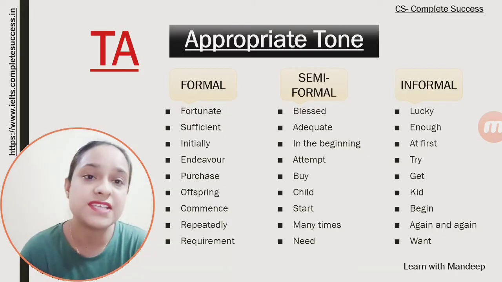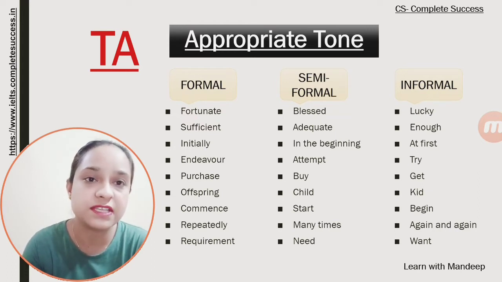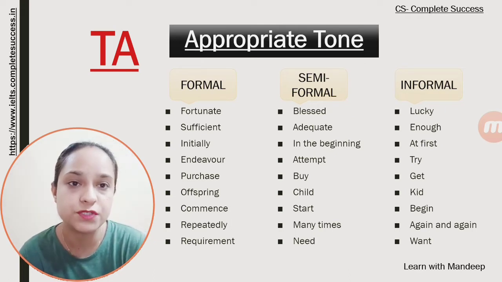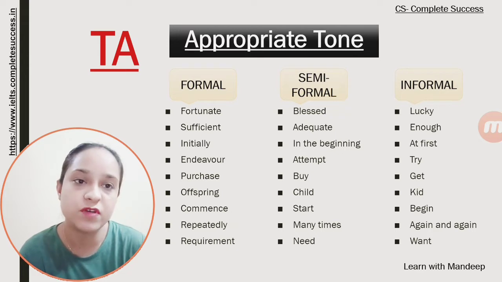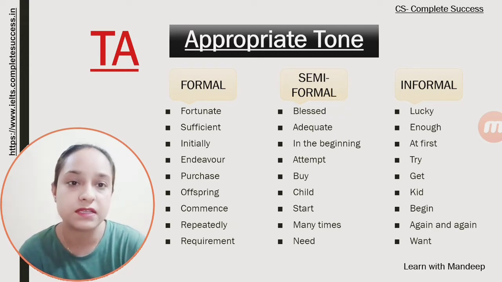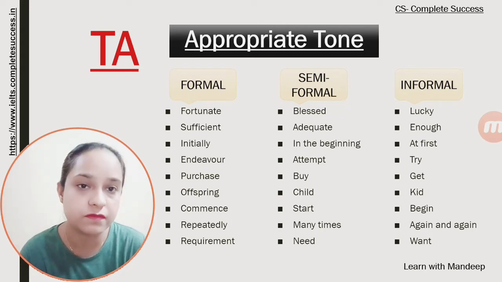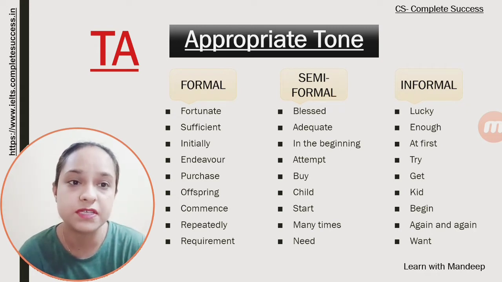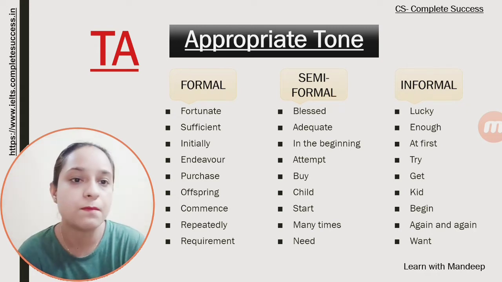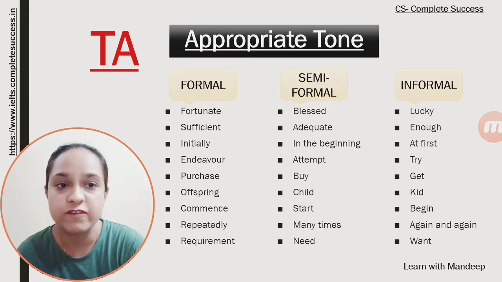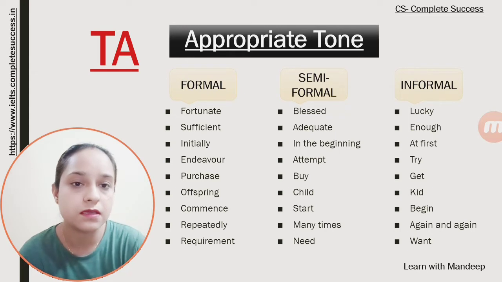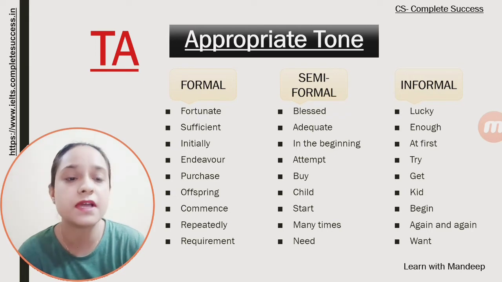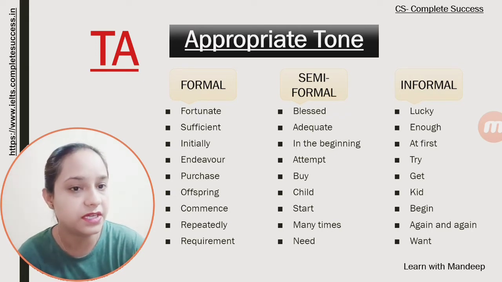Now next, what is appropriate tone? You have to understand the difference between the tone, that is language: formal, semi-formal and informal. Here are a few words: fortunate, it's a formal word, blessed, semi-formal, lucky, informal. Next, sufficient, adequate, enough; initially, in the beginning, at first; endeavor, attempt, try; purchase, buy, get; offspring, child, kid; commence, start, begin; repeatedly, many times, again and again; requirement, need, want.